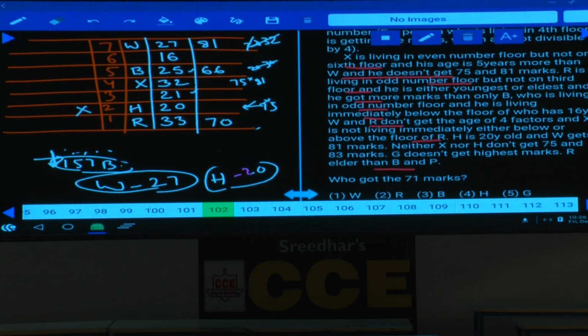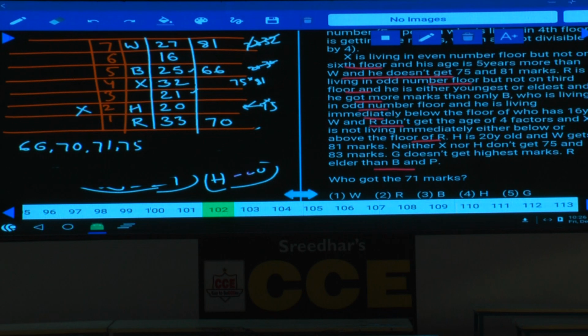Now first let us discuss the different marks existing here. Tell me what are the different marks these persons got? 66, 70. Now first let us write down this one: 66, 70, and the next ones 71, 75, 79, 81, and 83, isn't it? Then X is living on an even number floor, but not on the 6th floor, and his age is 5 years more than W, and he does not get 75 and 81 marks.